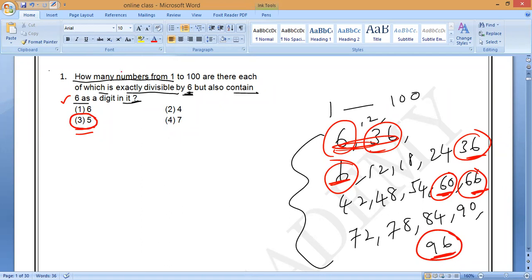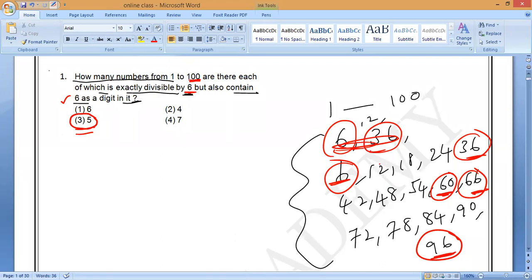They are asking how many numbers from 1 to 100 are there, each of which is exactly divisible by 6, meaning the 6 table, but also contains 6 as a digit in it. We need not write all that in the exam. Directly we can go: 6 1s are 6, 6 6s are 36, 6 10s are 60, 6 11s are 66, next where?